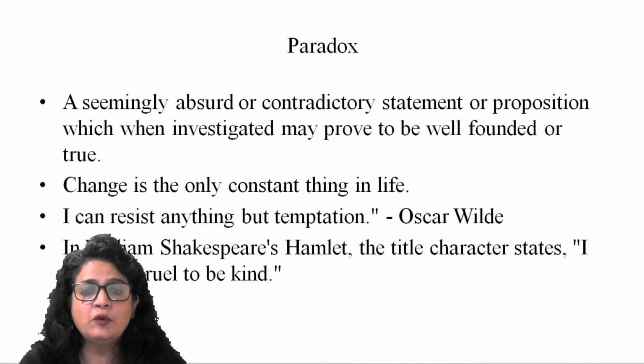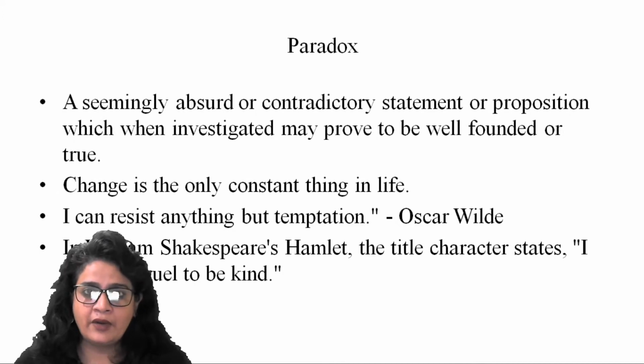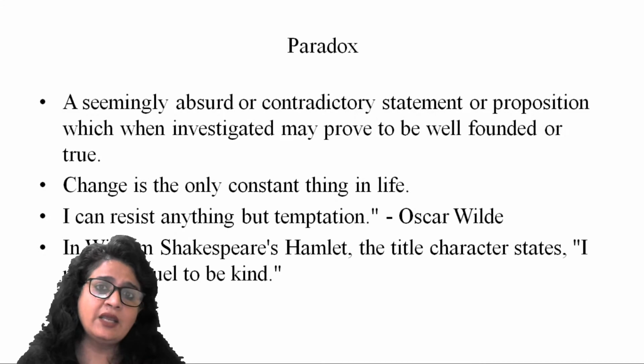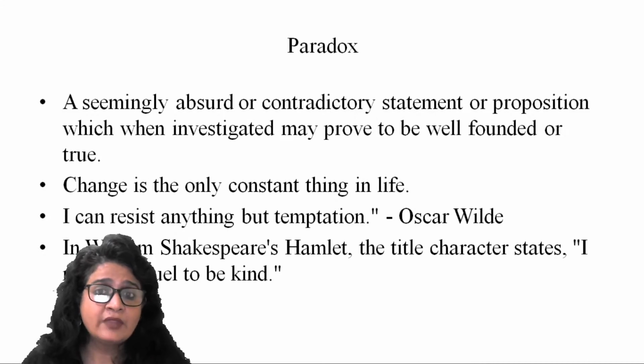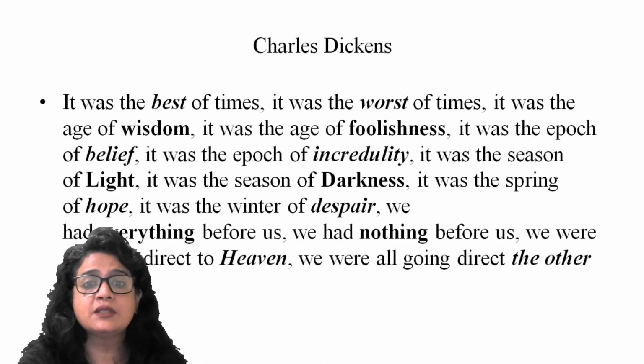For example, change is the only constant in life. The meaning which comes out is contradictory, and that is the difference between an antithesis and a paradox. In a paradox the idea seems absurd and contradictory; in an antithesis, the words are contradictory.